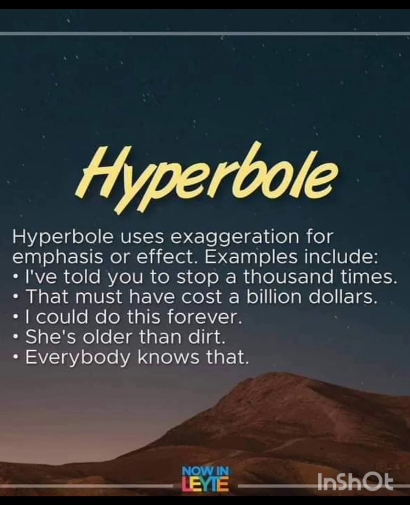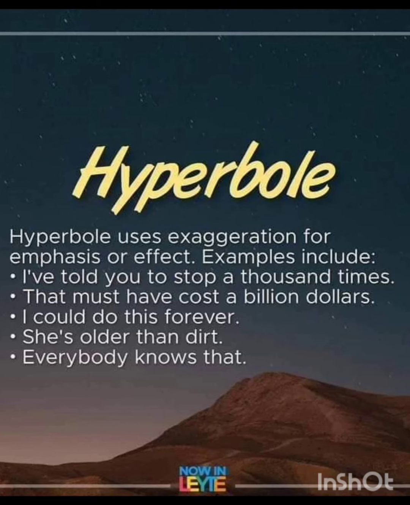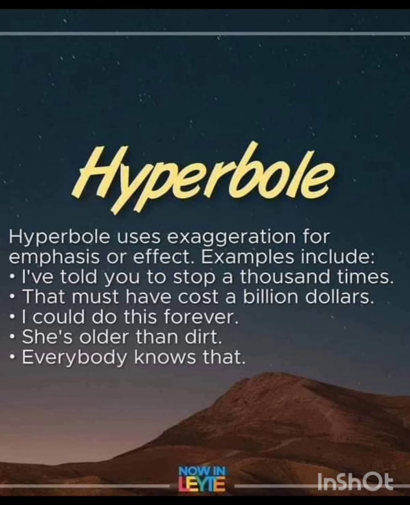Coming to the next figure of speech, hyperbole. Hyperbole is a figure of speech in which things are represented as greater or less, better or worse than they really are. It is used as exaggeration for emphasis or effect. For example, some of the sentences are: "I have told you to stop 1,000 times." "That must have cost $1 billion." "I could do this forever." "She's older than dirt. Everybody knows that."